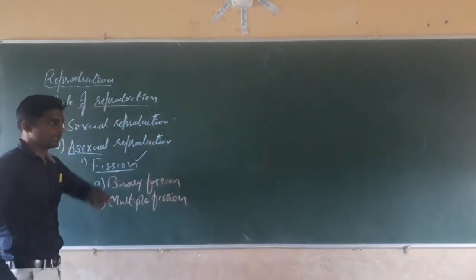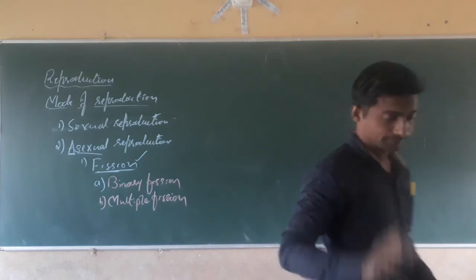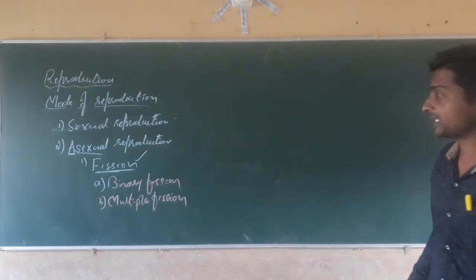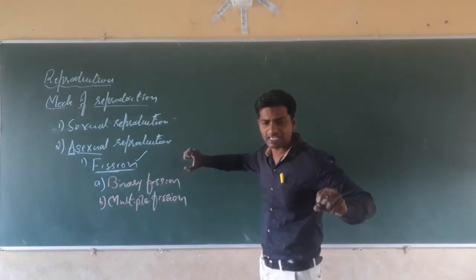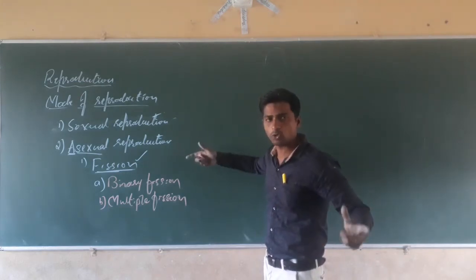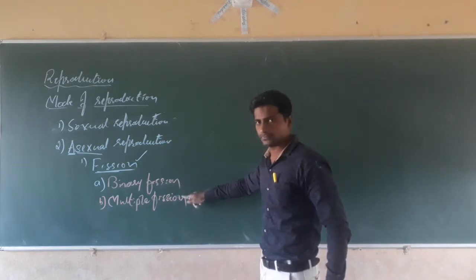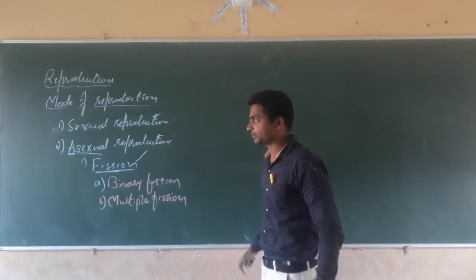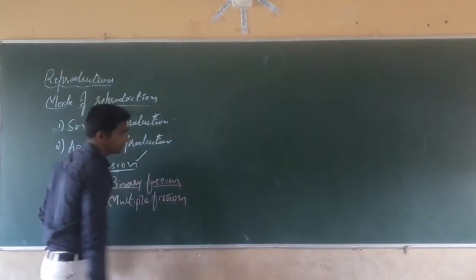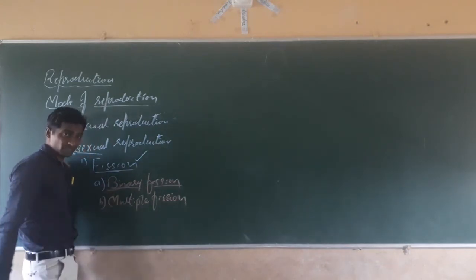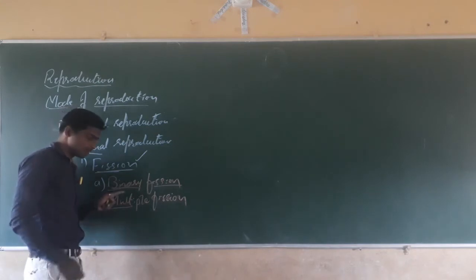You know the meaning of fission: breaking down of a single cell into two or more pieces. Here we have classified it into two types: binary fission and multiple fission. First we will study binary fission. Bi means two, multi means many.